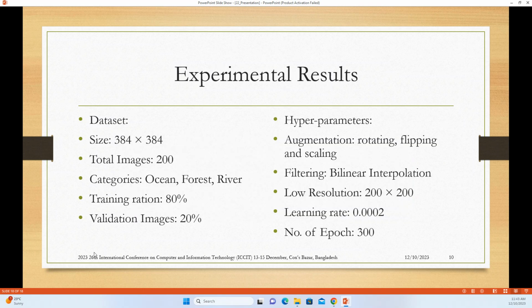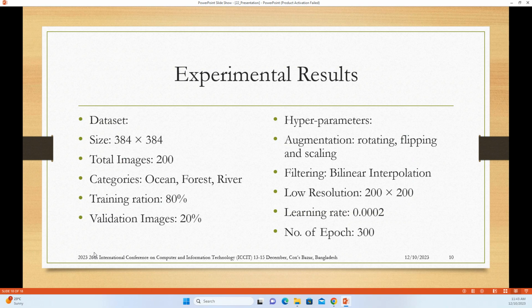Here is the experimental setup. In our dataset, the original high resolution images are 384 by 384, in total 200 images. In satellites, we have categories ocean, forest, and rivers, and some others also. The training ratio is 80% and validation is 20%, and for augmentation we have incorporated rotating, flipping, and scaling. Note that during the augmentation we have incorporated nearest neighbor interpolation.